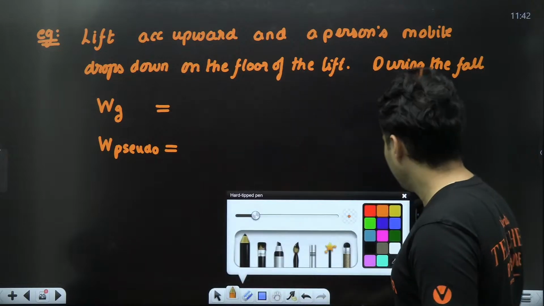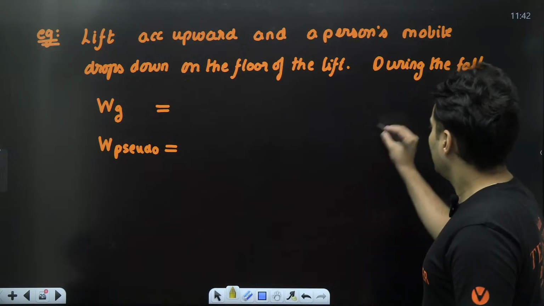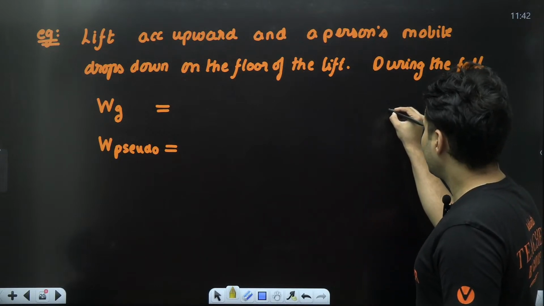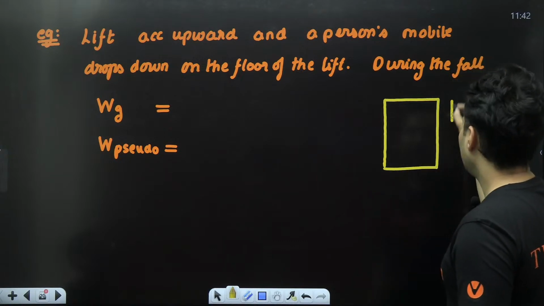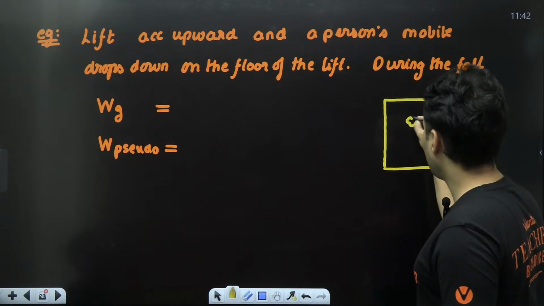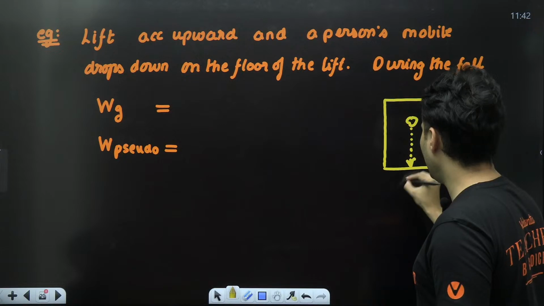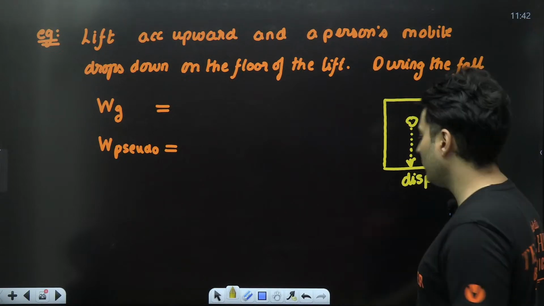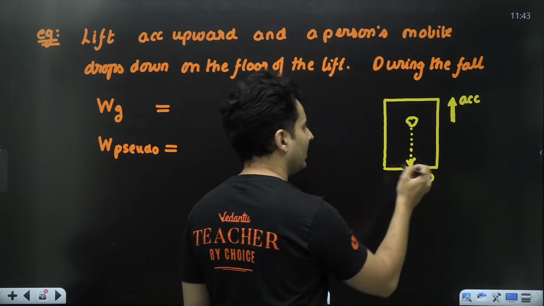So, my dear students, how are you going to solve this particular question? Think about it. First of all, you will just imagine that there is a lift accelerating upwards, and there is a mobile phone which drops down. So this is how the displacement will be. There will be two forces on that mobile phone.